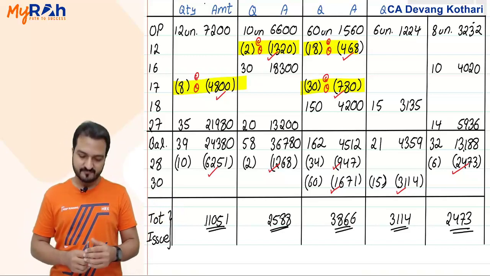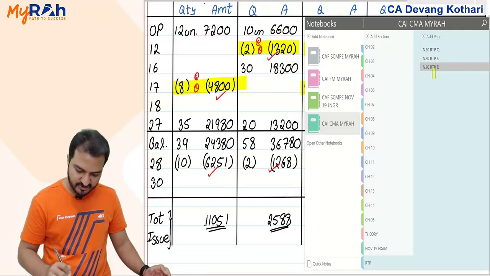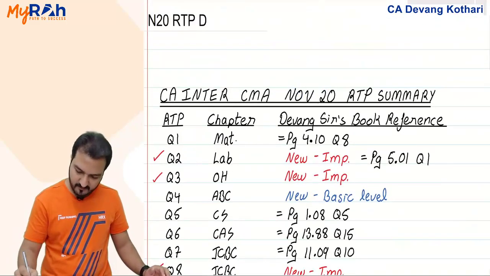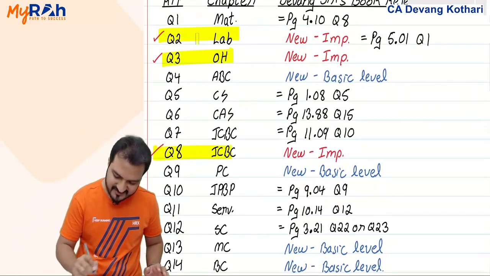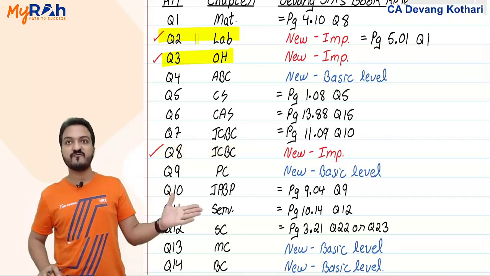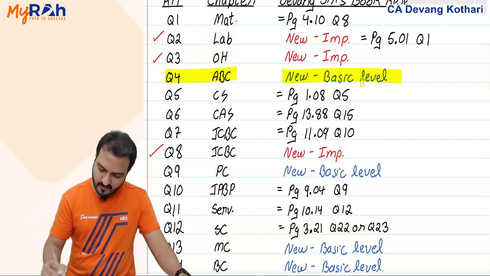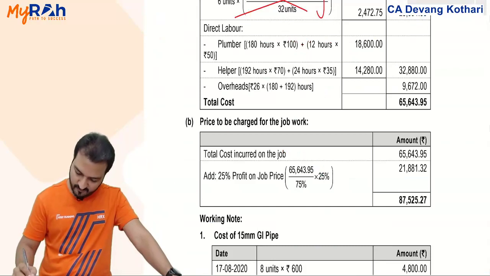Done? Yes. Okay, so this completes all important questions discussion from my RTP. Like I said, questions 2, 3 and 8 are the only 3 questions I discussed with my solution. Rest of the questions are mostly from the book that I have given to you, plus some questions are a little new. I'll show you the solutions given in the RTP itself. I'll explain it from the RTP itself.